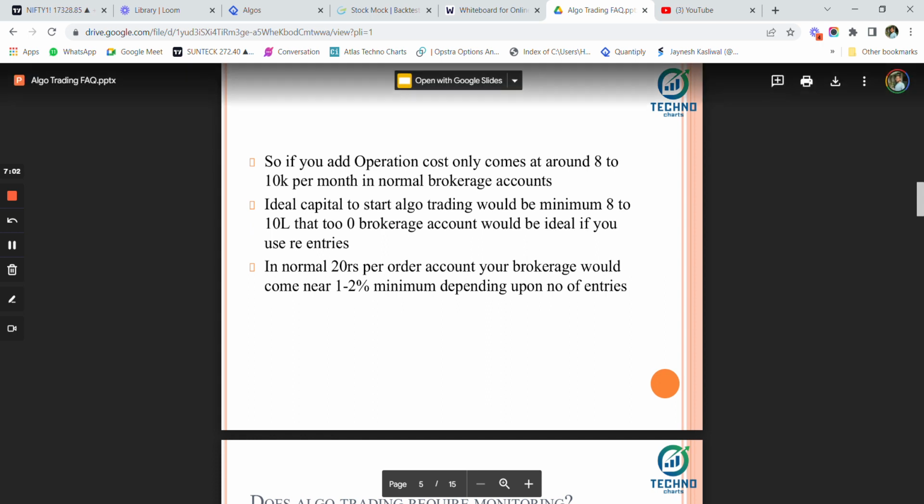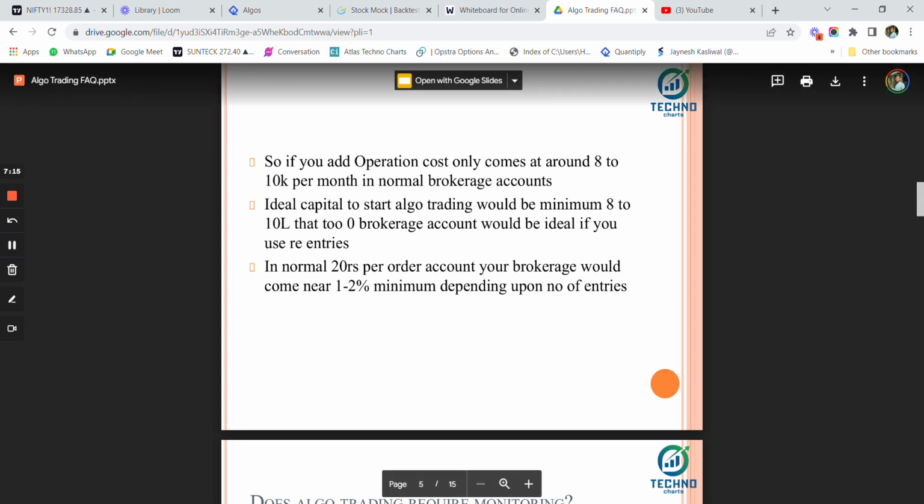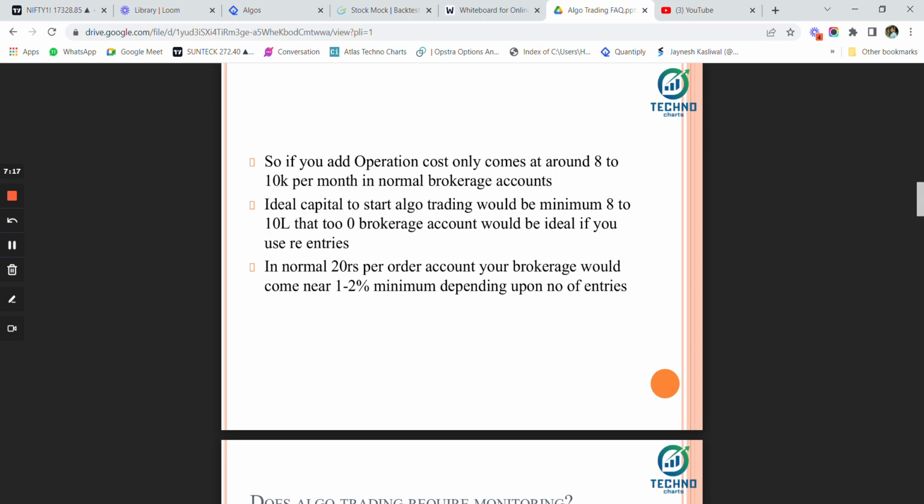So if you had operation cost only, it comes at around 8 to 10,000 per month in a normal brokerage account. You can save this brokerage if you start using Finvasia, that is a zero brokerage account, but you should be doing it at your own risk. Now the ideal capital to start algo trading would be minimum 8 to 10 lakh rupees. That too, if you have a zero brokerage account, then that would be ideal.